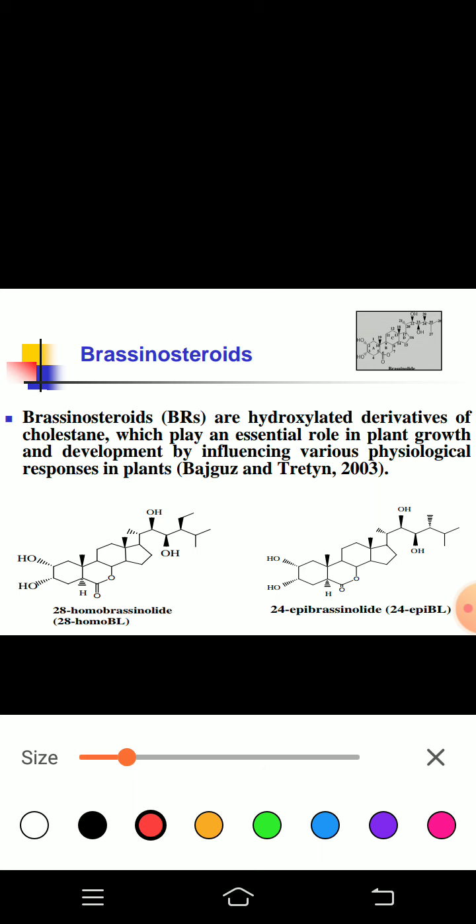Now regarding their structure, brassinosteroids contain a typical steroid nucleus with 4 fused rings. These rings are labeled as ring A, B, C and D. This is called the cholesterol nucleus, which has 4 rings, ring A, B, C and D, and an alkyl side chain, which basically provides different structure to different brassinosteroids.